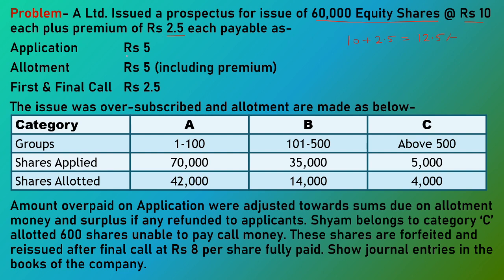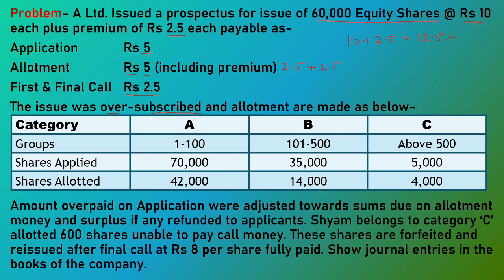At the time of application, rupees 5. At the time of allotment, including premium, rupees 5. That is, 2.5 is our allotment amount and 2.5 per share is our premium amount. And on first and final call, at the price of 2.5 per share. Now the issue was oversubscribed and allotment was made as below.